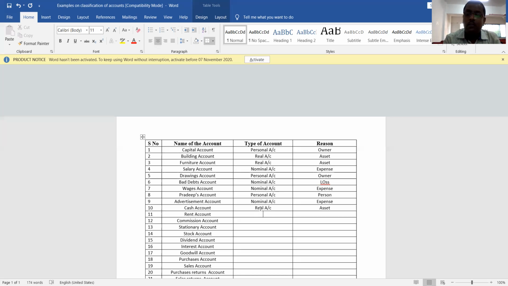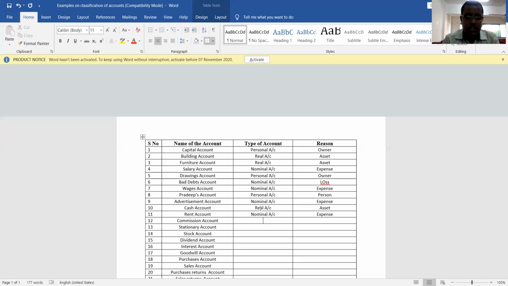Now rent. Rent is nothing but consideration paid to the landlord, or consideration paid to the owner of the property for granting rights to use. That is called as rent. Rent is also expenditure to business. Since it is expenditure, which account is it? It is a nominal account. What is the reason? Rent is expense. If it is rent received, then also it is treated as a nominal account, but the treatment will be a bit different. Okay, so expense it is.